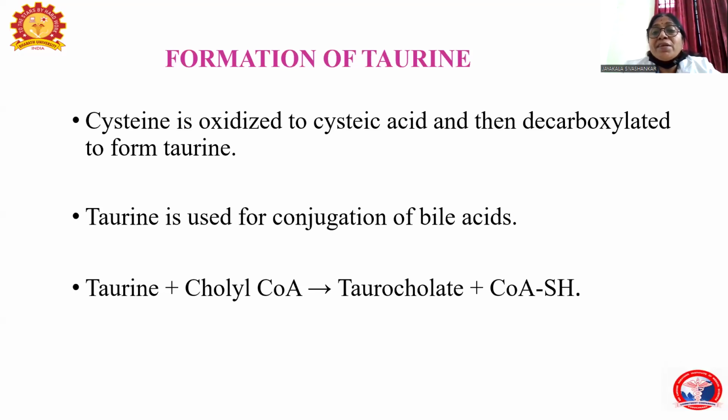And next will be the formation of taurine. The cysteine is oxidized to cysteic acid and then decarboxylated to form taurine. Taurine is again a very important conjugating agent. It conjugates the bile acids, forming the taurocholate. Cholic acid is important. Bile acids, and these cholic acids are conjugated by the taurine. Taurine is synthesized from cysteine on oxidation and then decarboxylation forming the taurine.